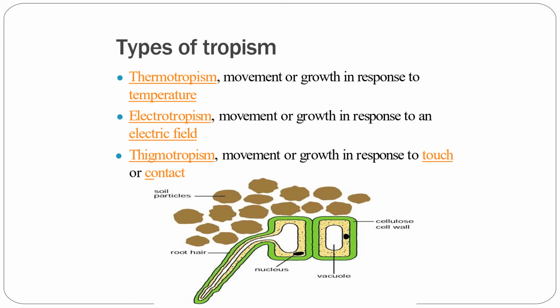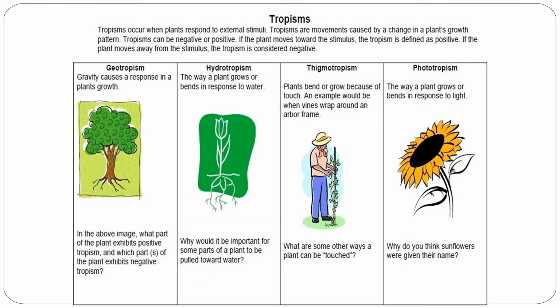Here soil particles are being shown. Then you can see the root here, and then you can see the vacuoles and cells shown. So you can see the behavior of the living plant.